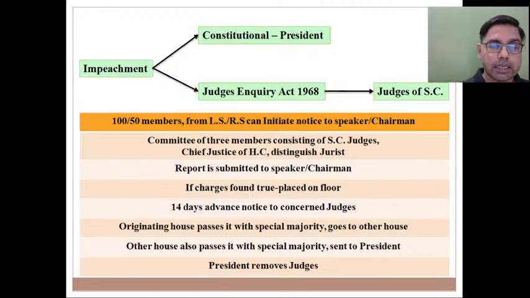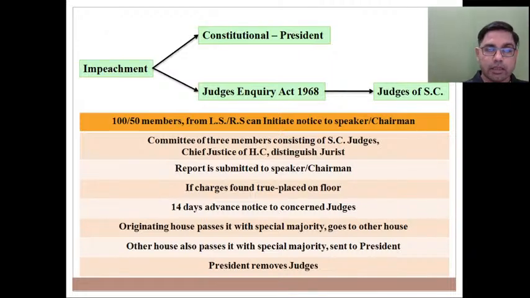Such motion carrying such charges, it can be introduced in either Lok Sabha or Rajya Sabha. In case of Lok Sabha, it can be introduced with support of 100 members. In case of Rajya Sabha, it can be introduced with support of 50 members. After proper introduction in either house, either in Lok Sabha or in Rajya Sabha, presiding officer of that house, he will constitute a committee, a judicial committee headed by a sitting judge of what? Supreme Court. But that judge should not be the judge against whom such motion has been initiated.